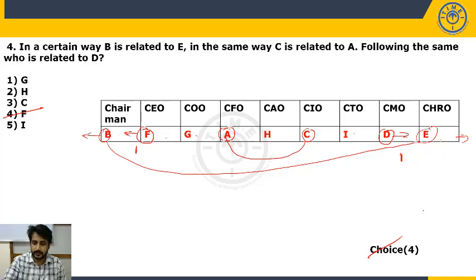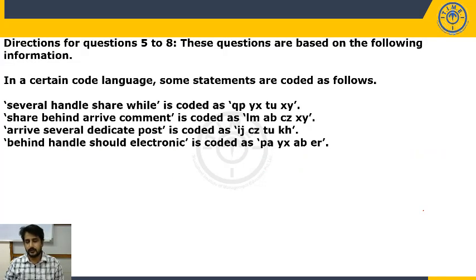Okay, now move to the next coding decoding set. I told you at the beginning it is a new model. New model not in terms of presentation, but in terms of question types. Let's discuss. Once we discuss, you will get the idea. This is a standard pattern, identifying the words and codes, but the question types are different.